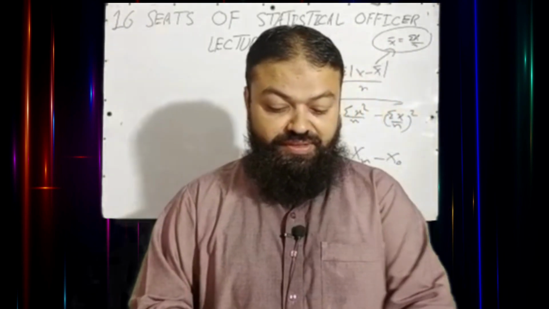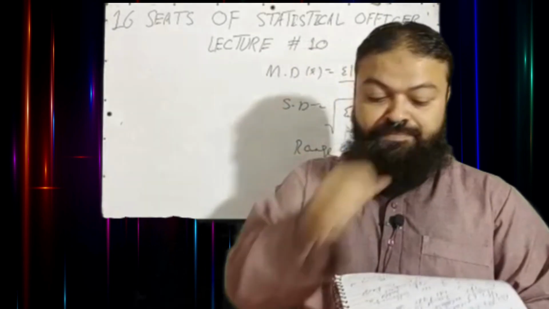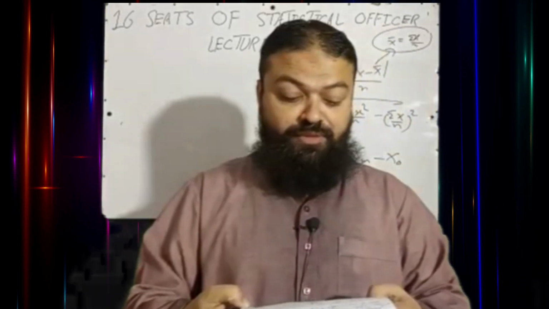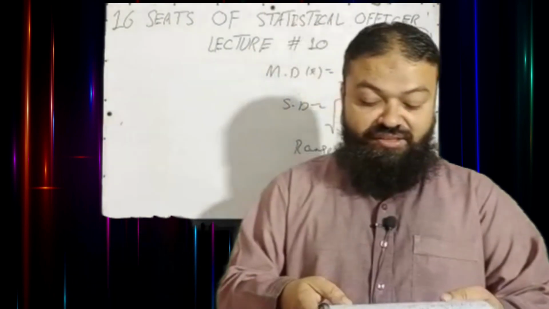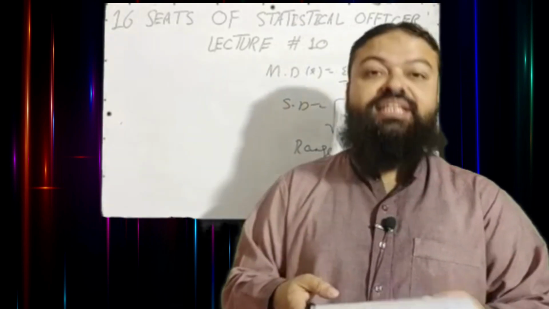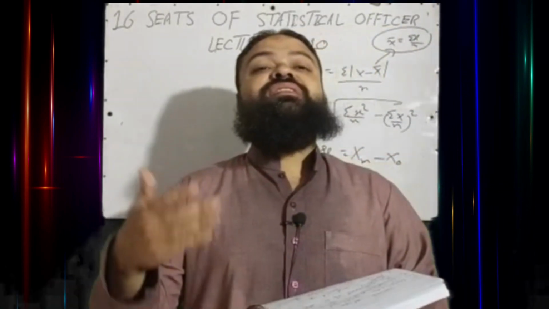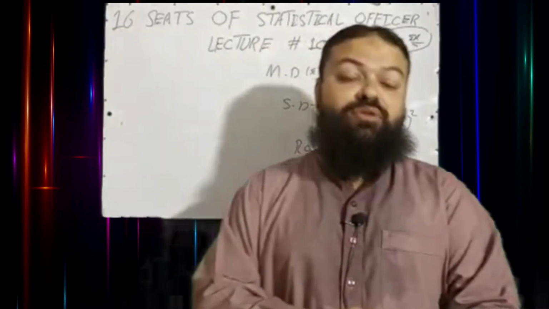Next question is question number 5. Which of the following is not a stable measure of dispersion? A. Standard deviation, B. Coefficient of variation, C. Mean deviation, D. Range. Range is the unstable measure of dispersion. A very important question.